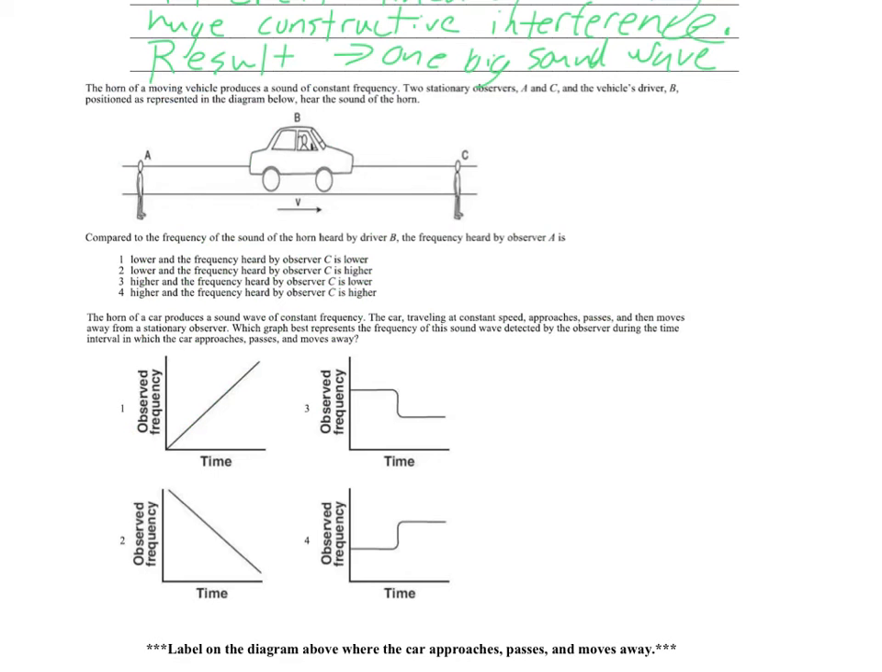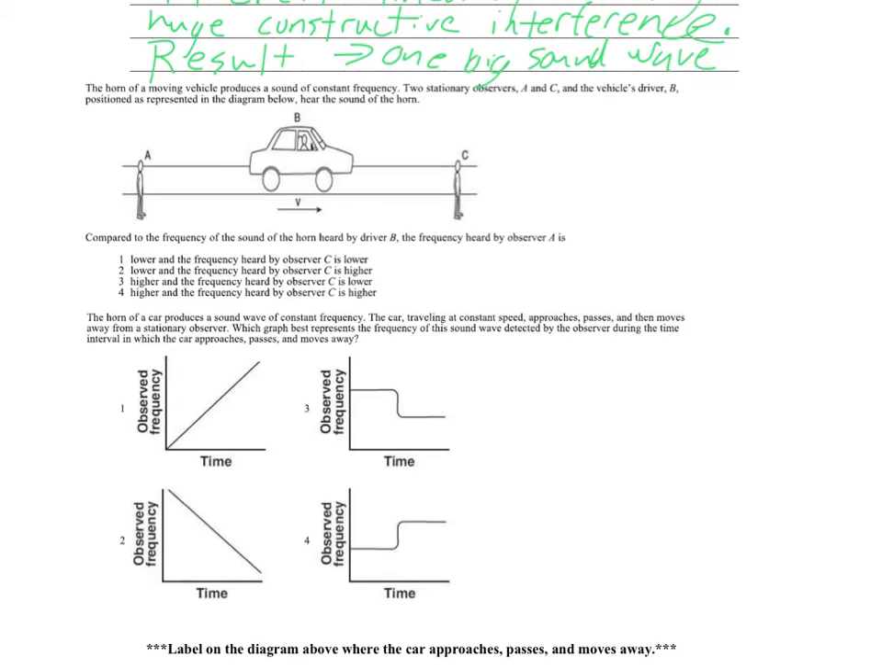So here are a couple of practice questions. The first one says, the horn of a moving vehicle produces a sound of constant frequency. Two stationary observers at A and C and the vehicle's driver B, positioned as represented in the diagram below, hear the sound of the horn. Compared to the frequency of the sound of the horn heard by the driver B, the frequency heard by A is, let's kind of draw this out.